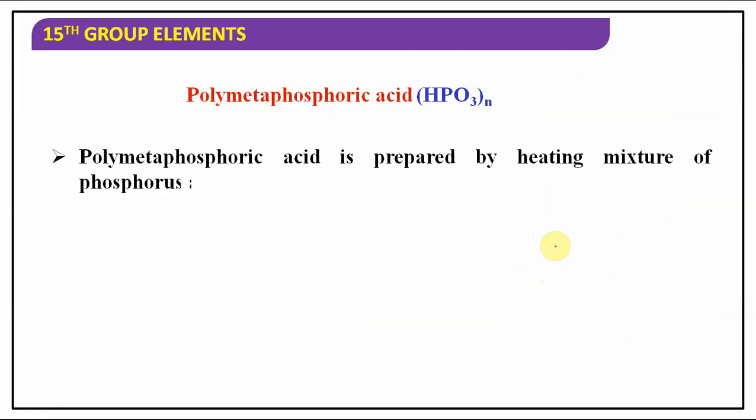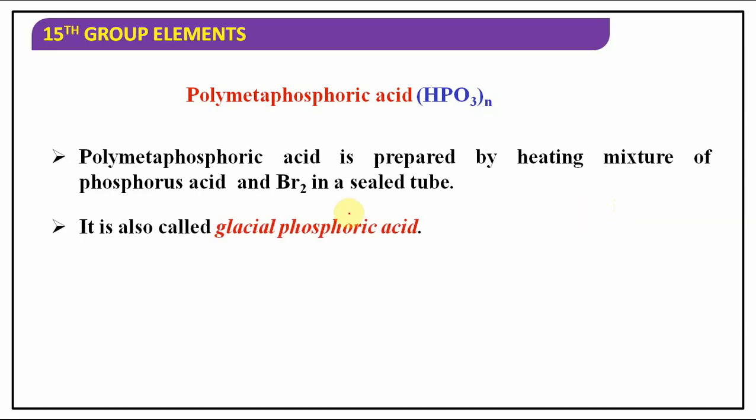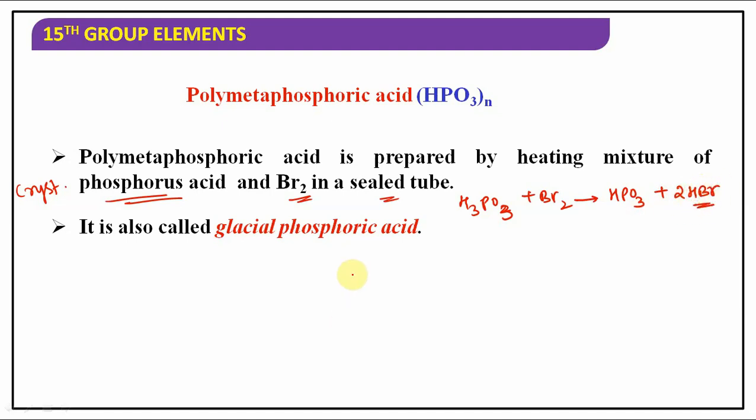And how can this polymetaphosphoric acid be prepared, children? It can be prepared by heating a mixture of crystalline phosphorus acid and Br2 in a sealed tube. That means H3PO3 phosphorus acid plus Br2 will give you HPO3 metaphosphoric acid plus HBr. Understood? That is one preparation method.